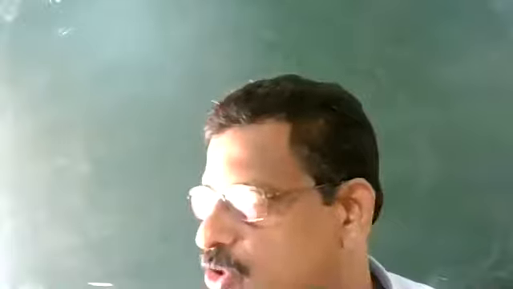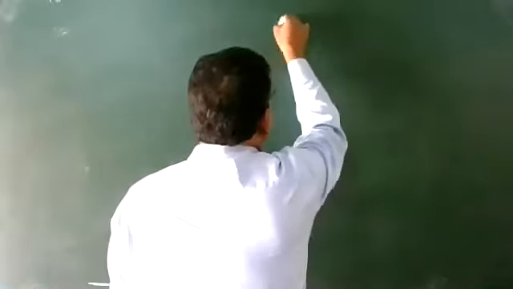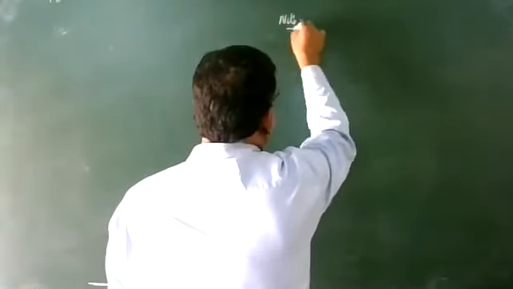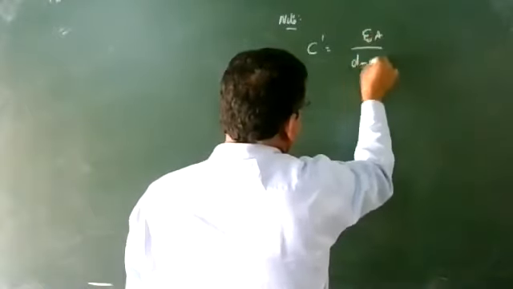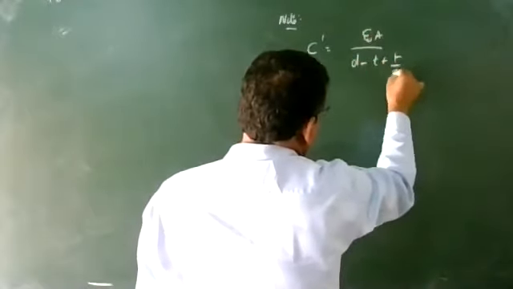So this is the last topic of this chapter, and I am giving a board question for this. All of you should go through the NCERT numericals also. One board question. Before that, a note: the new capacitance is epsilon 0 A divided by D minus T plus T by epsilon R.